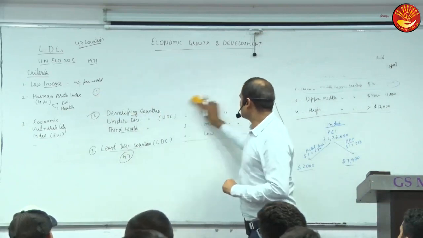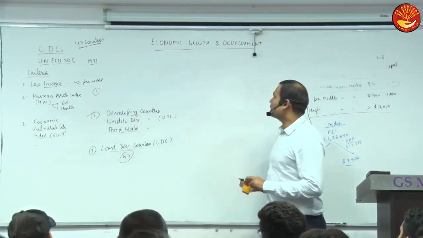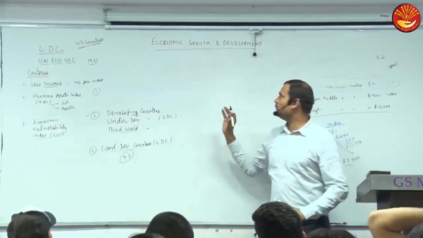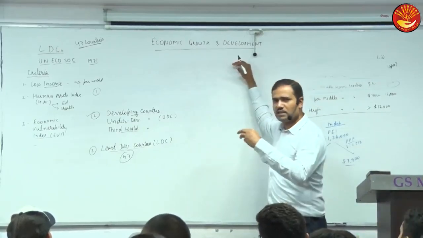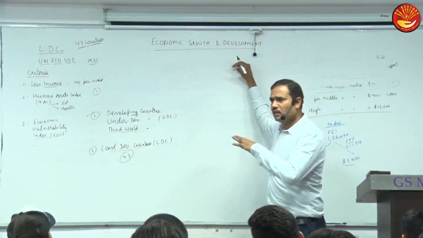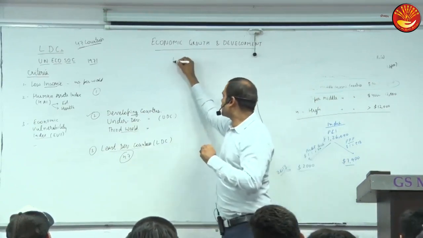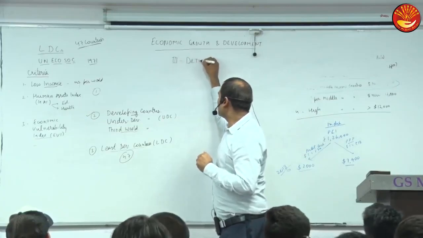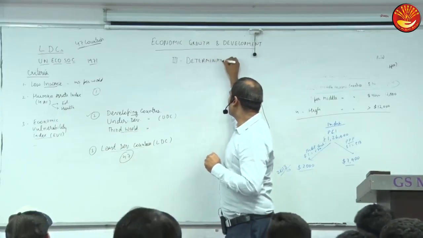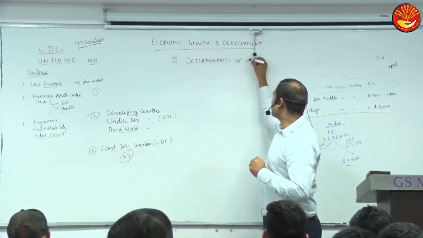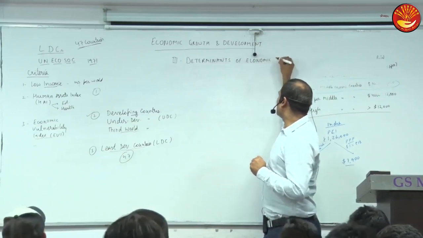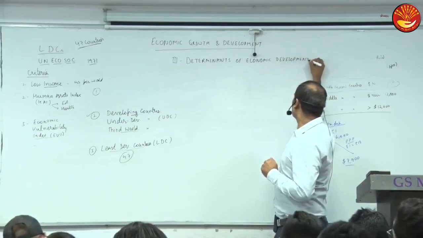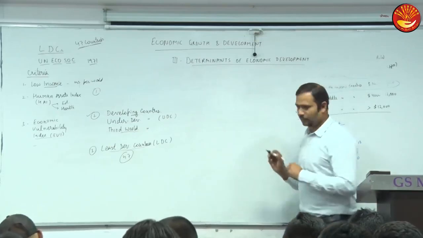Now next in this chapter, we have discussed growth. First topic, we discussed the concepts of growth and development. Second, we discussed indicators, how we measure economic development, and where India stands in various indices. Now the third section is determinants of economic development.